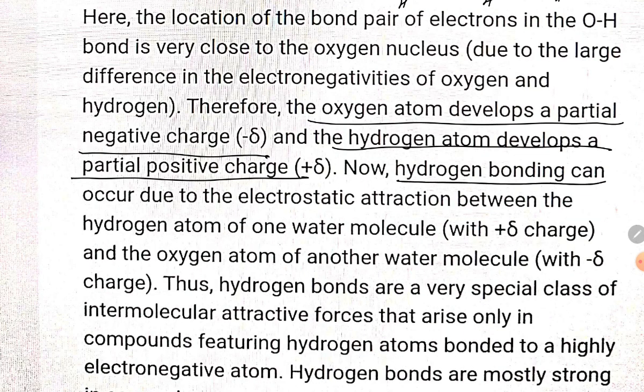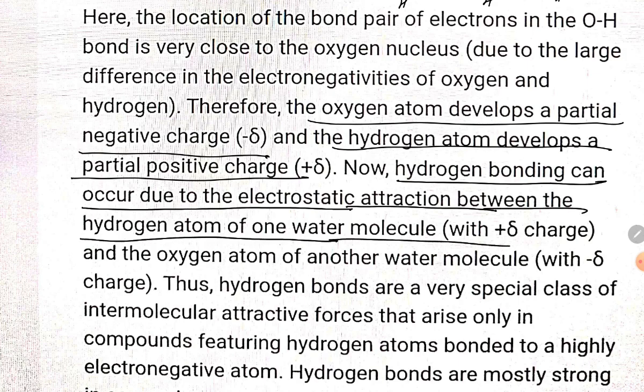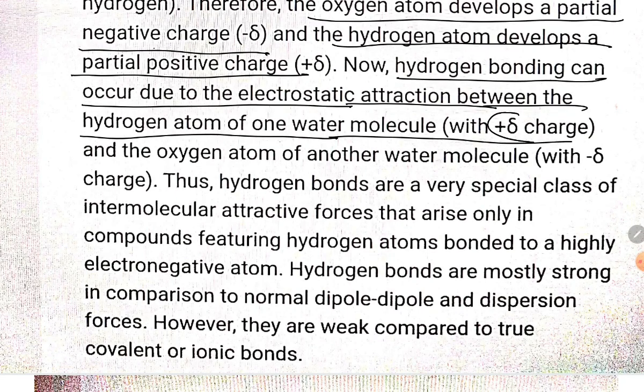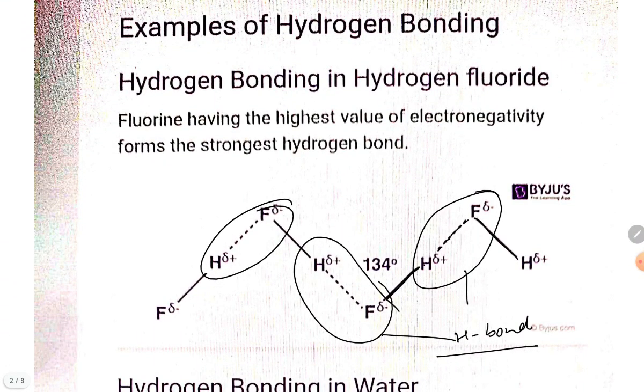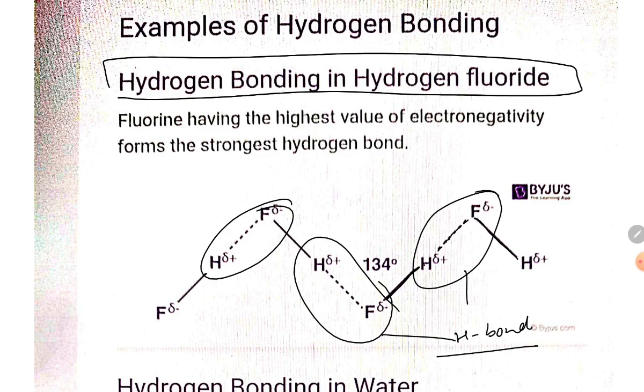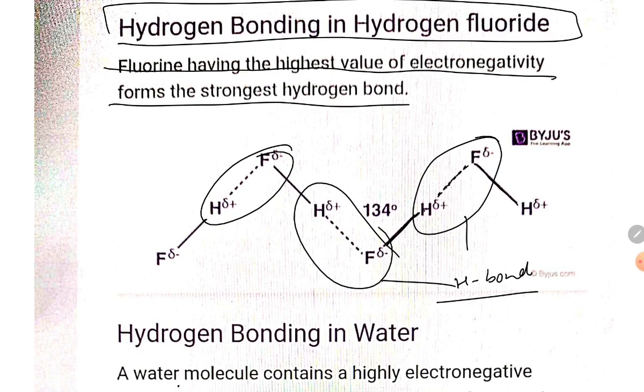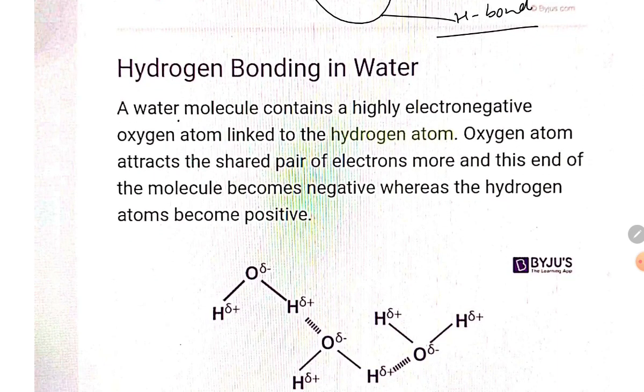Now hydrogen bonding can occur due to the electrostatic attraction between the hydrogen atom of one water molecule with the partial positive charge and the oxygen atom of another molecule with the partial negative charge. So these are the answer. Let's try to understand hydrogen bonding in hydrogen fluoride. Fluorine, having the highest value of electronegativity, forms the strongest hydrogen bond. So which is forming the strongest hydrogen bond? That is fluorine.